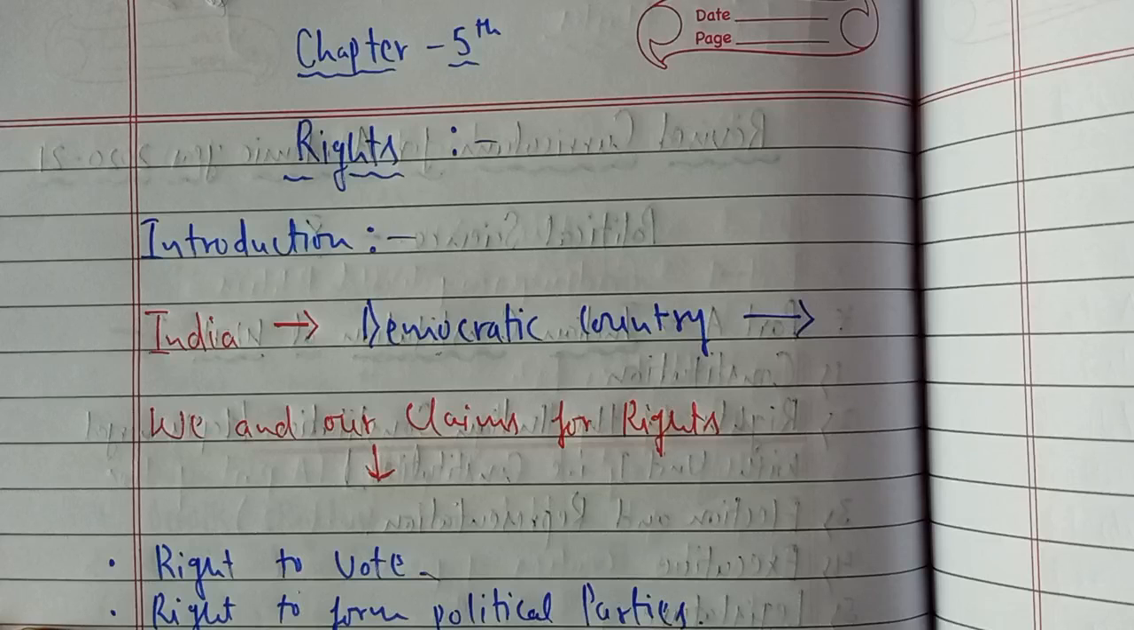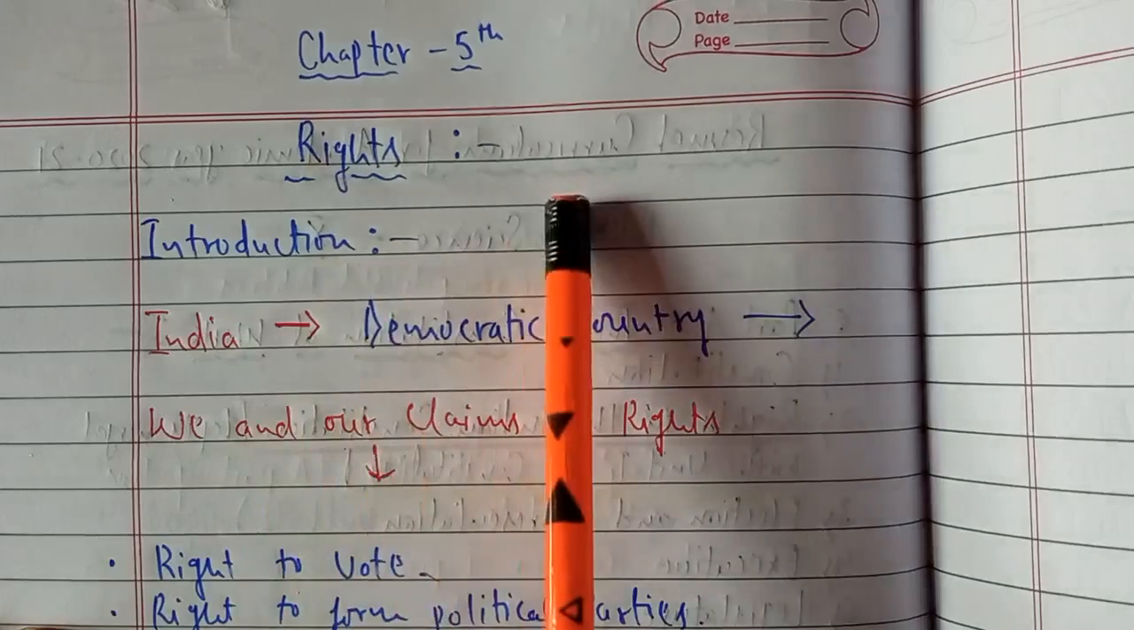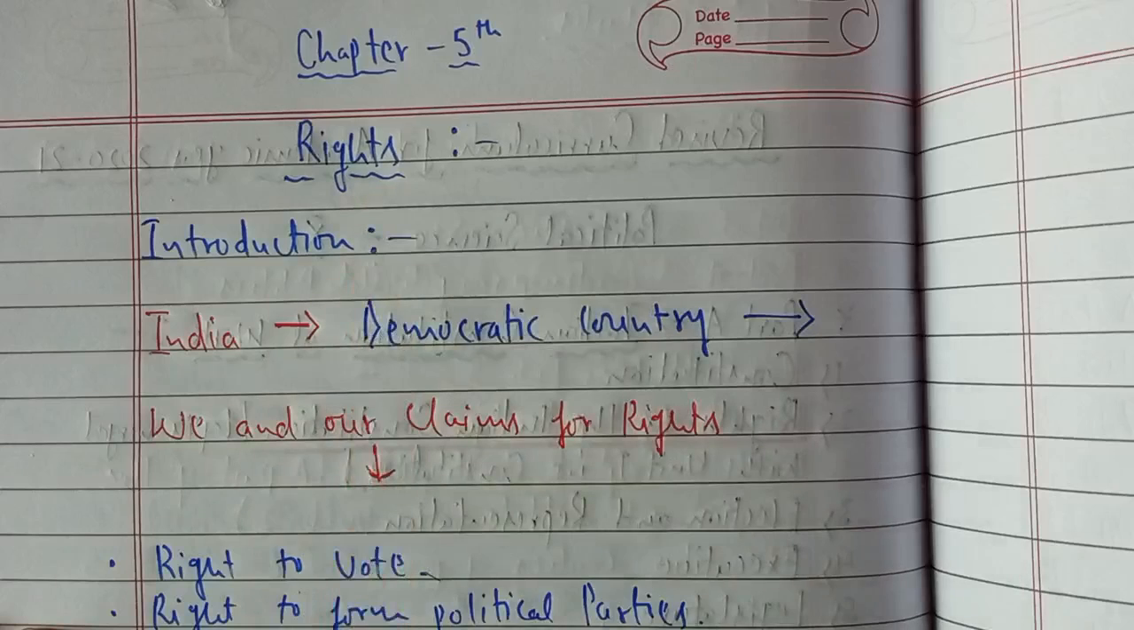So in this video today we are going to start a new, fresh chapter, which is one of the most important chapters, if I may say, in terms of this particular syllabus book, Political Theory. It is chapter number 5, and the chapter's name is Rights.